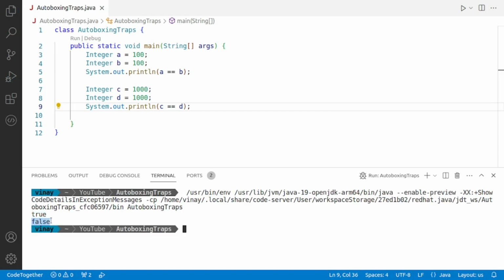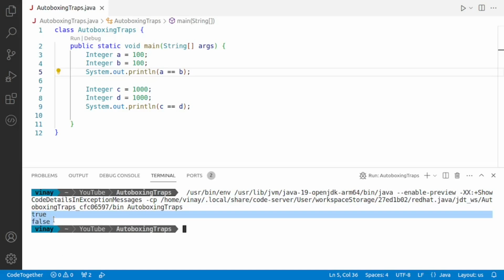Why does this happen? Let us find out. Remember, when using == with objects in Java, it compares their memory locations and not their content. So, == checks if two object references point to the exact same object in memory rather than checking if the objects have the same value.